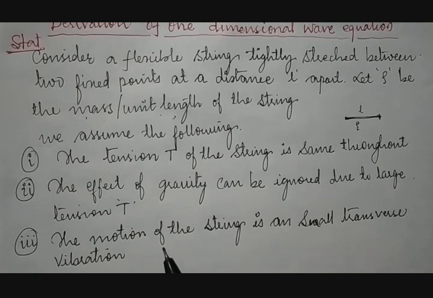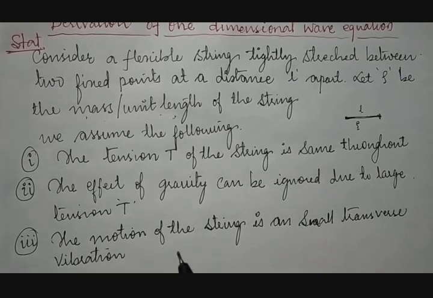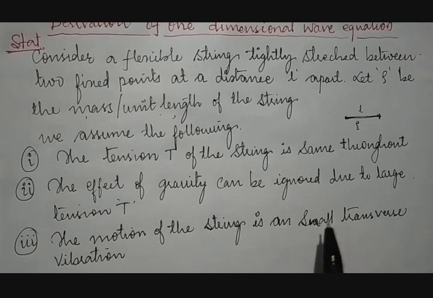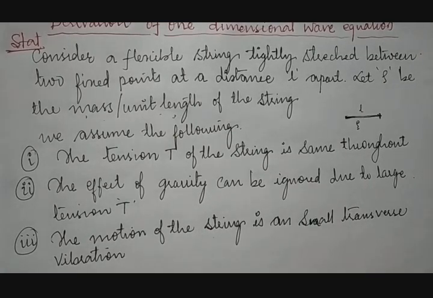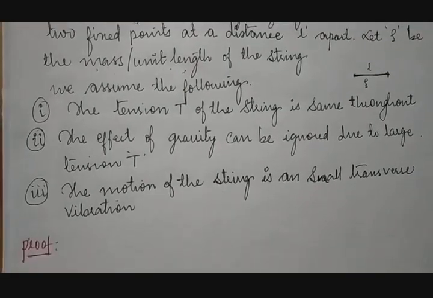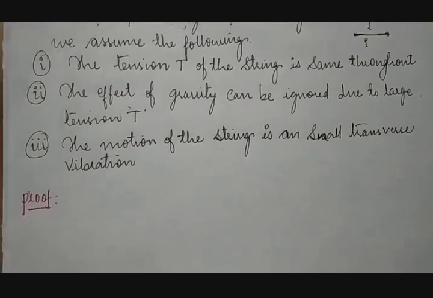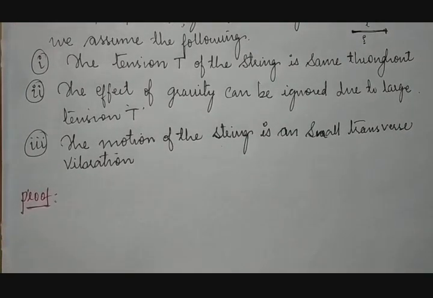If it doesn't follow this, then there will be no sound from that string. If you want to get a pleasant sound from a guitar string, it should be tightly stretched. Then the motion of the guitar string: whenever we start playing a guitar, automatically it vibrates. That is the meaning of this. Then how to derive this? This is the statement. Then how to do this derivation and get a result?